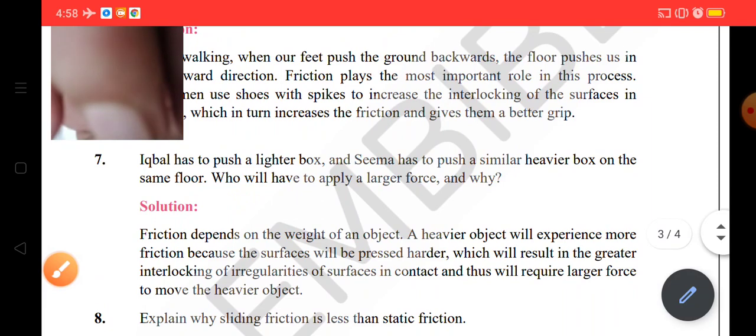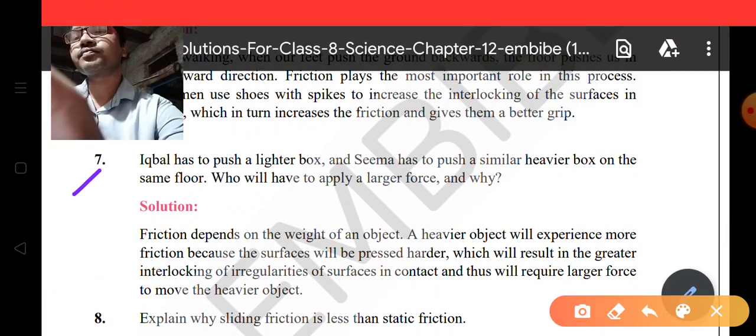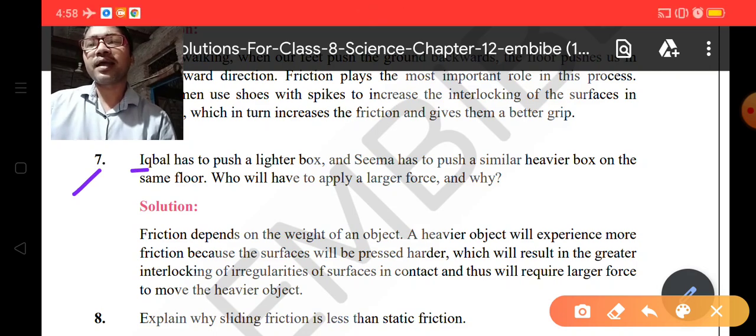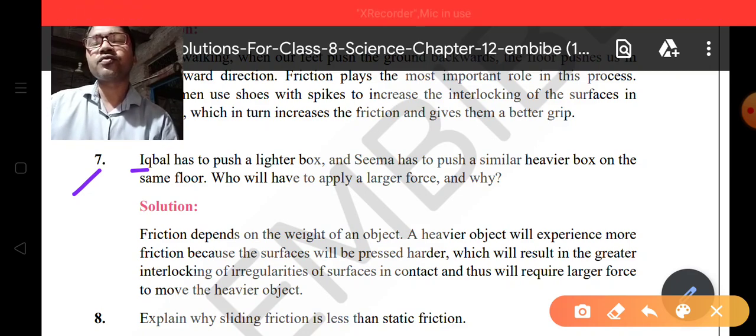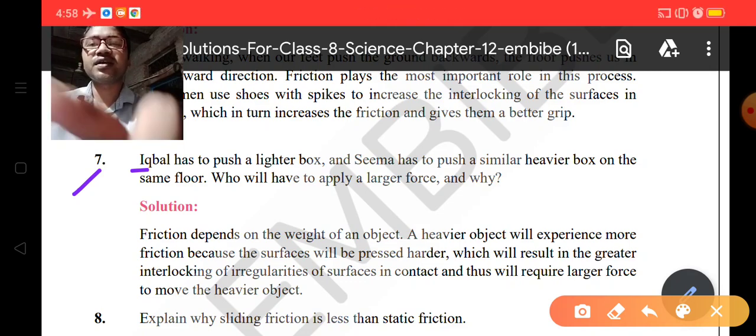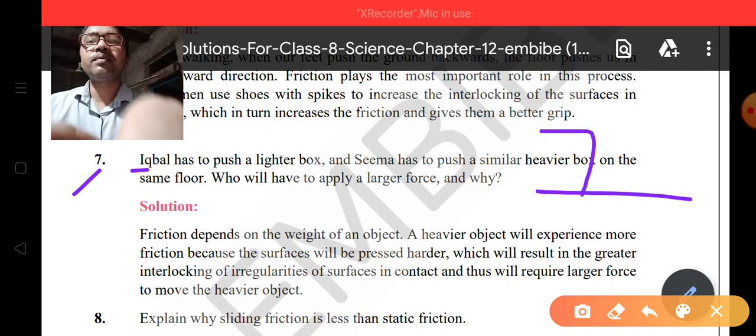Let's see the next question, that is question number 7. Iqbal has to push a lighter box, and Seema has to push a similar heavier box on the same floor. Who will have to apply the larger force and why? So you can see here the surface is the same, but the two students have different types of boxes.